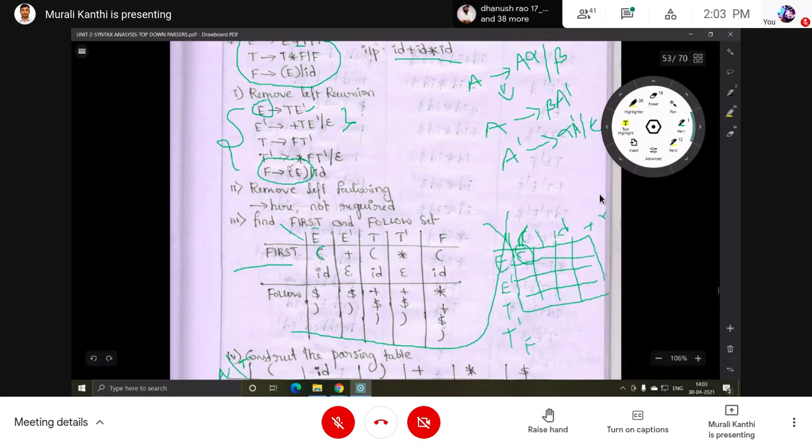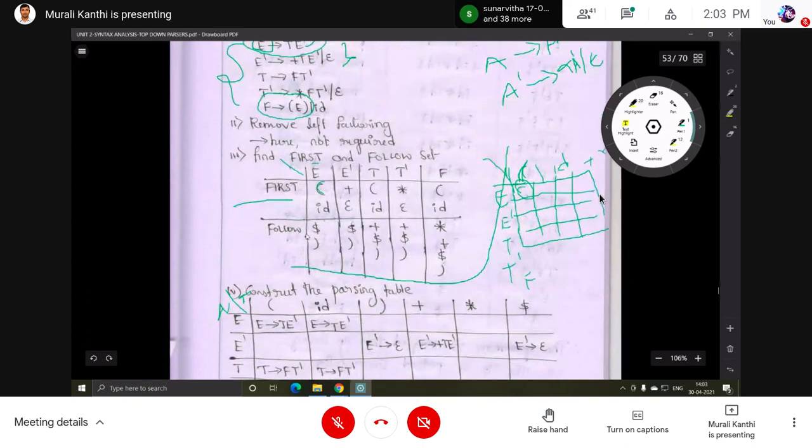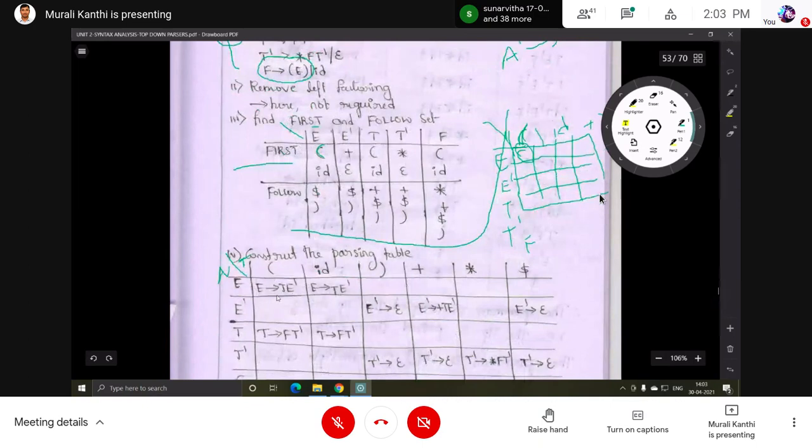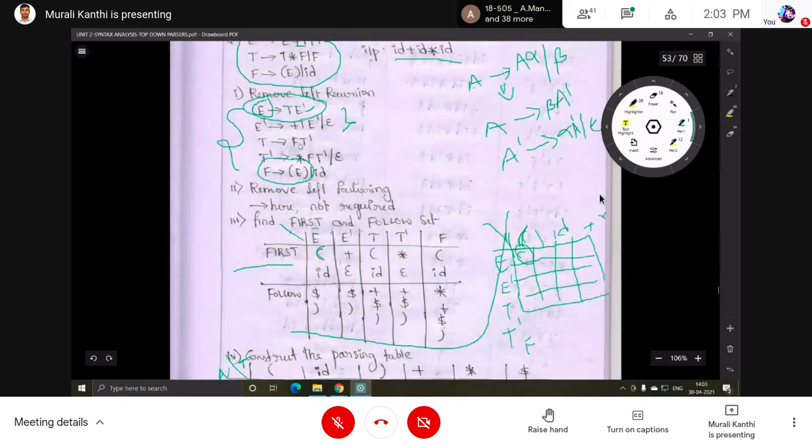So we have to go back, from F to T to E. What is the starting production that is the reason for E? That is this one, E implies T E dash. From this we have gone to the T production, and from the T production we have gone to the F production. From this we got open parenthesis.